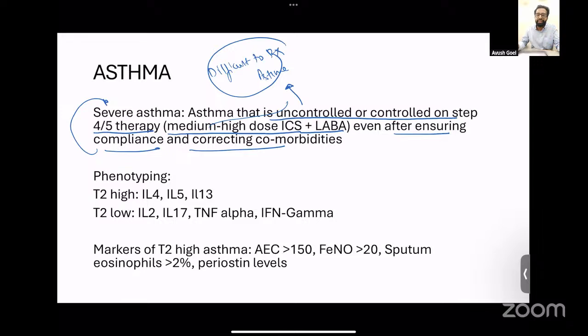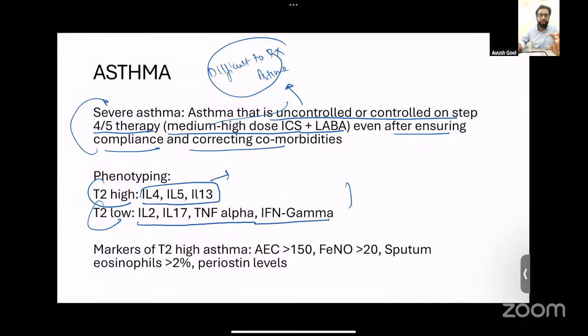So when we treat severe asthma, one thing that we do is phenotyping of the patients. On the basis of phenotyping, you can have T2 high asthma or T2 low asthma. In T2 high asthma, the cytokines that are responsible are IL-4, IL-5 and IL-13. In T2 low asthma, what we have is IL-2, IL-17, TNF-alpha and interferon gamma. So these cytokines are important.